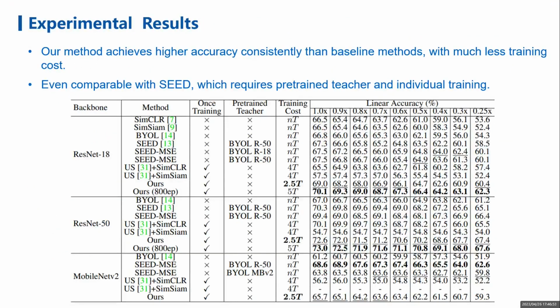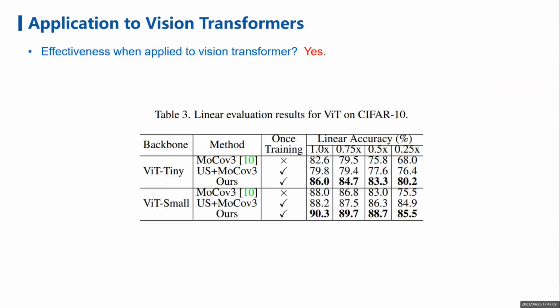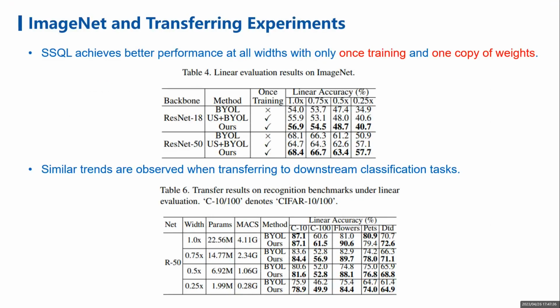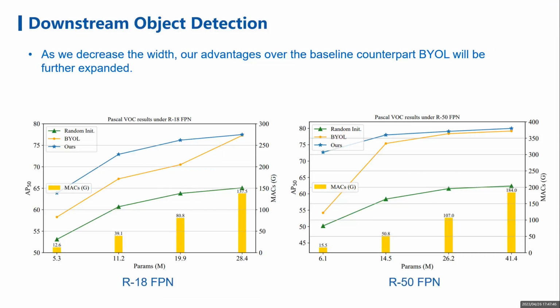Now we will show the experimental results. Our US3L achieves better performance than the other SSL methods in most cases, and the advantage is more obvious as the width decreases. We also successfully apply our method to vision transformers by adopting MoCo v3 as our baseline method. Experiments on ImageNet also demonstrate the effectiveness of our method, and we can observe similar trends when transferring to downstream classification tasks. And here are results on downstream detection tasks. Our US3L exceeds the other methods at all weights by a large margin.